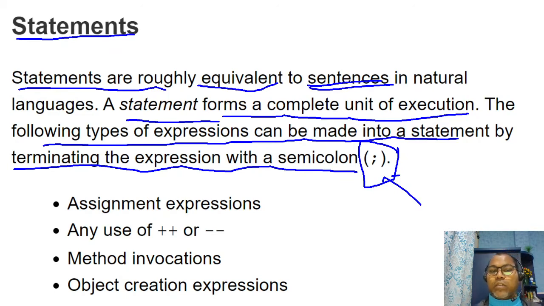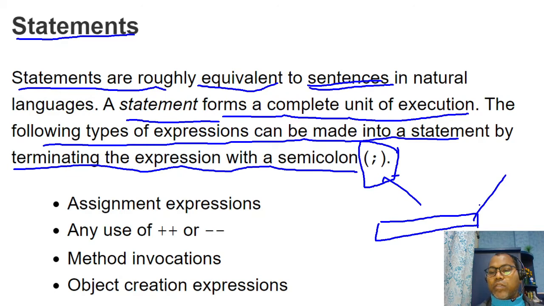A statement is a simple kind of unit, but you can also create a statement with the help of some expression followed by a semicolon. So a statement is a sentence, a complete unit of execution that can be executed at a line.